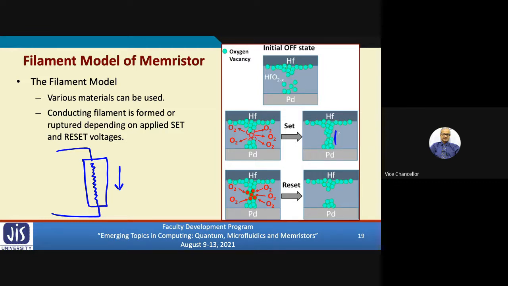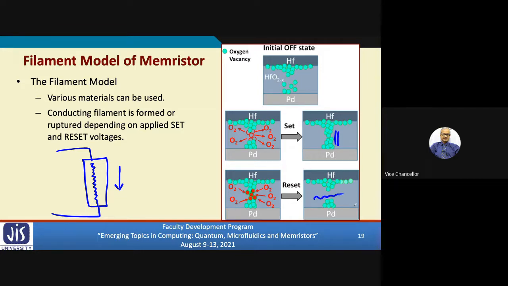You see, there is a continuous path from the top to the bottom electrode. And here the resistance will be low. But if I do the reset operation, I apply the reverse voltage, so these charged particles will be repelled and moved away, and there will be a break in continuity. This is the so-called reset state or the high resistance state.